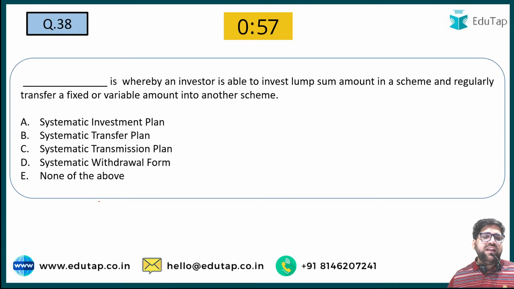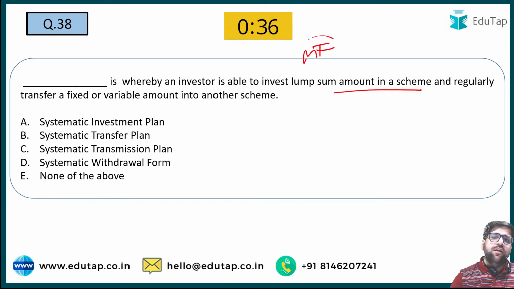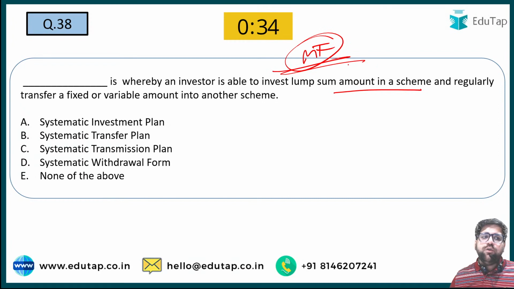So question number 38. Rajat is going with C. Dash is whereby an investor is able to invest a lump sum amount into a scheme and regularly transfer a fixed or variable amount into another scheme. This is from your mutual fund. Again, a very hot topic. Answer A, SIP. Superb. It's completely incorrect.